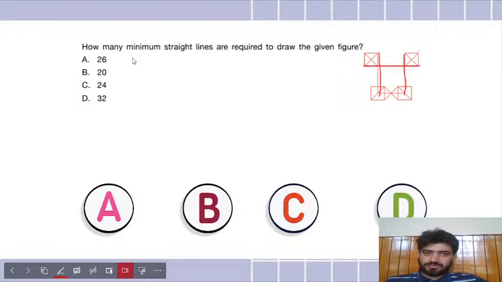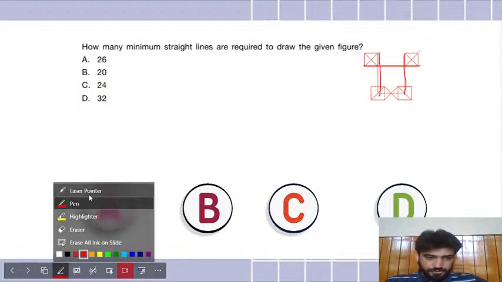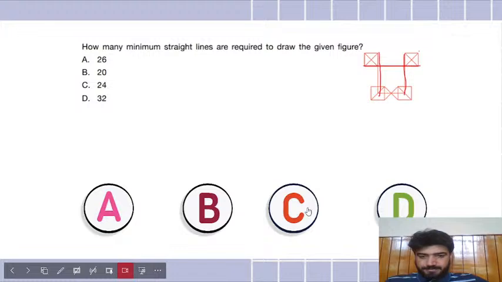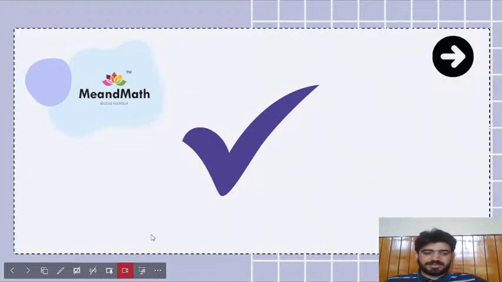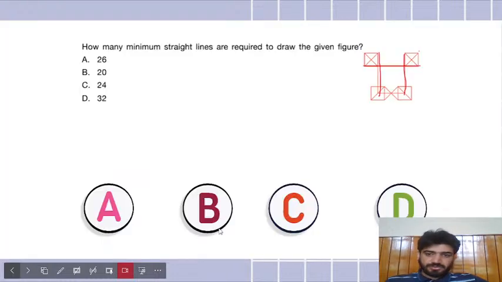The question was asking for the minimum number of straight lines, so you have to take the longest straight lines. This is a long one, this is a long one, this is a long one, and the rest you count. Pavika says C, Tejashri says C, Arohi says C, Satvik says C. Let's check C then. I showed you how to count them. So C is indeed the correct answer. I think you don't need to have any confusion.